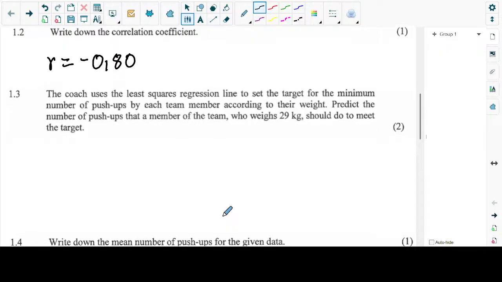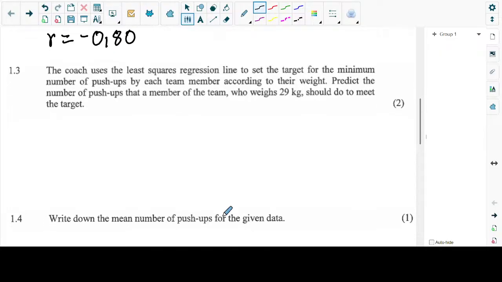The next question says the coach uses the least square regression line to set the target for the minimum number of push-ups by each team member according to their weight. Predict the number of push-ups that a member of the team who weighs 29 kg should do to meet the target. So what we're supposed to do here is to check what are we given. I think we have the equation of the least square regression line. We can either be given X or we can be given Y. So what are they giving us and what is it that we are looking for? That's what we want to check.